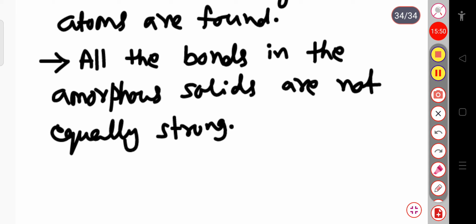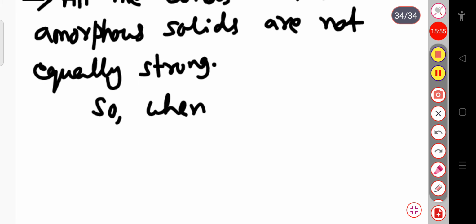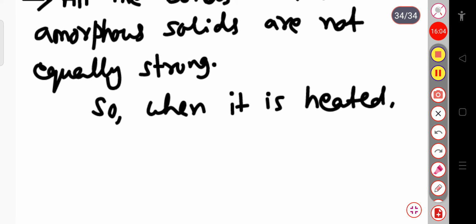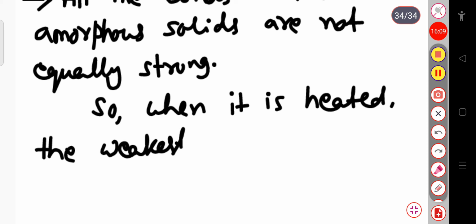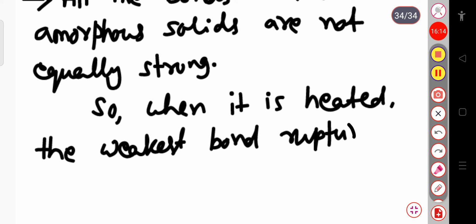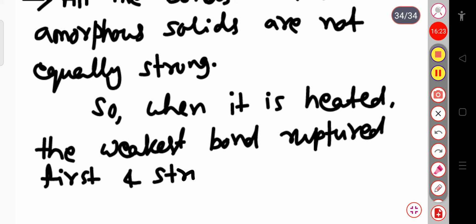So when it is heated, the weakest bond is ruptured first, and stronger ones later at a high temperature.